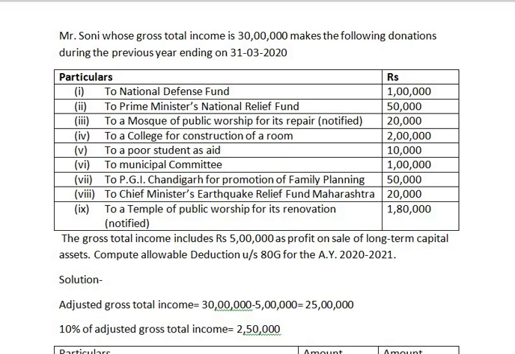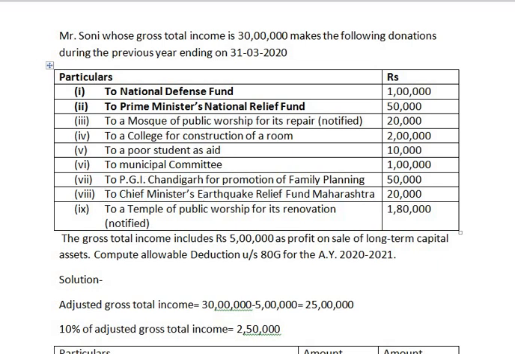So in the previous class, when we covered theoretical concepts of deduction under section 80G, we have seen which are the donations which come under no limit 100% donation. In that we have seen the first one and second one, that is National Defence Fund is no limit 100% donation. Prime Minister's National Relief Fund is no limit 100% donation, plus Chief Minister's Earthquake Relief Fund, Maharashtra.